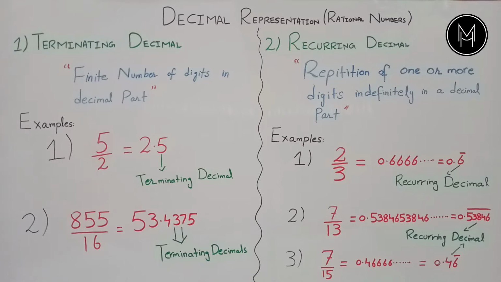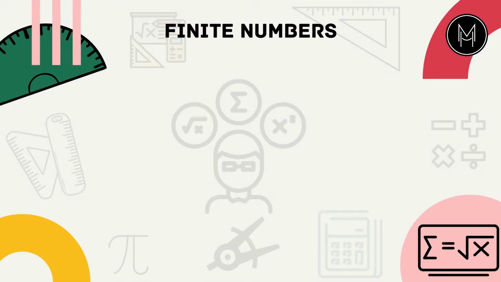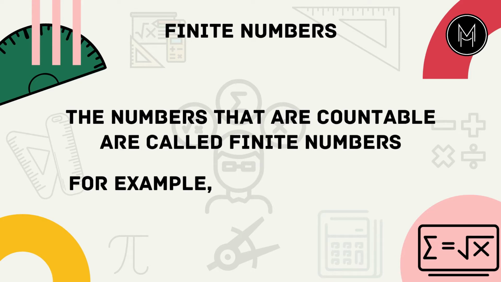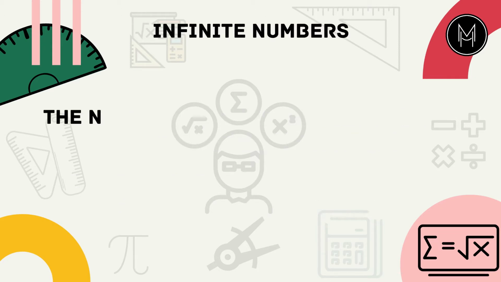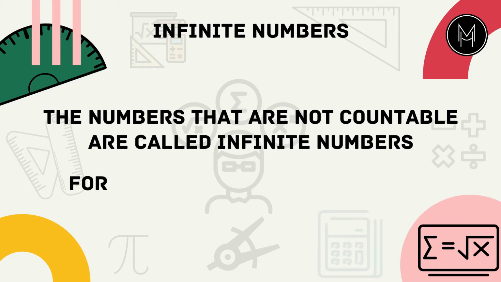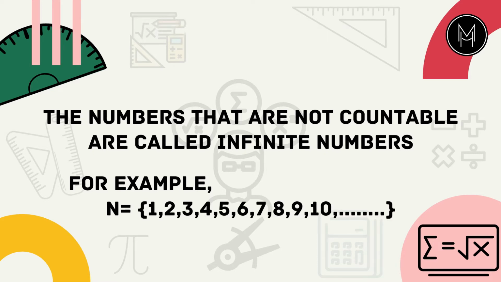As we already know about finite and infinite numbers, let's have a quick look at both types of numbers. For finite numbers, we can say the numbers that are countable are called finite numbers. For example, the first 10 numbers of a natural set are finite numbers. And for infinite numbers, the numbers that are not countable are called infinite numbers. For example, the set of natural numbers is infinite. So this is all about finite and infinite numbers.